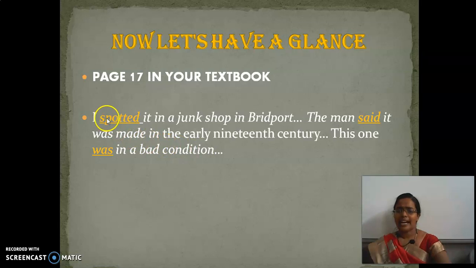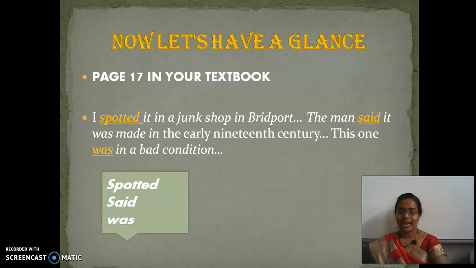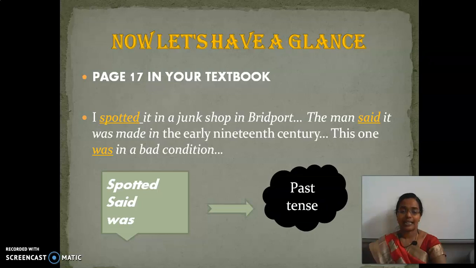Okay, why have I highlighted all these words? Do you know what these words are? I'll pause here to get an answer from you. Why have I highlighted the words spotted, said, was? They appear in yellow text. Is there any guess, children? Yes, I could see you are coming out with the answer. These words are spotted, said, was. These words are the verbs in past tense.